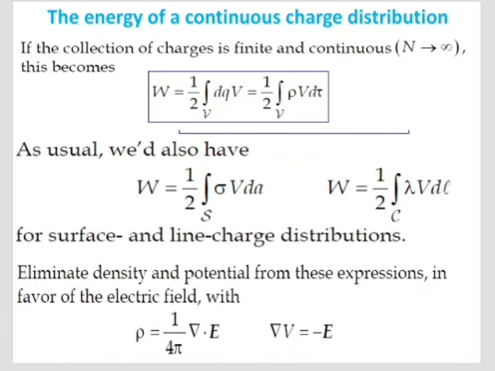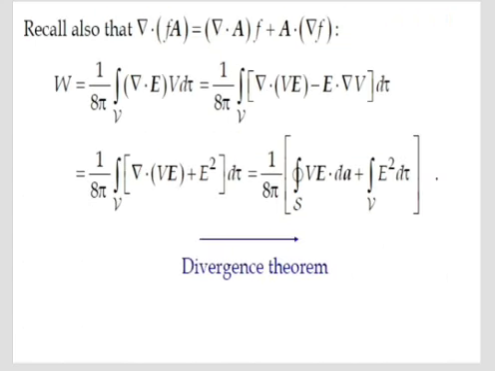Using Gauss's law, del dot E is equal to rho by epsilon 0, in terms of electric field, eliminate density and potential from these expressions in favor of the electric field. Rho is equal to epsilon 0 del dot E. We know that del V is equal to minus E. Finally, applying the divergence theorem, W is equal to epsilon 0 by 2 times surface integral V E dot dA plus volume integral E squared into d tau.